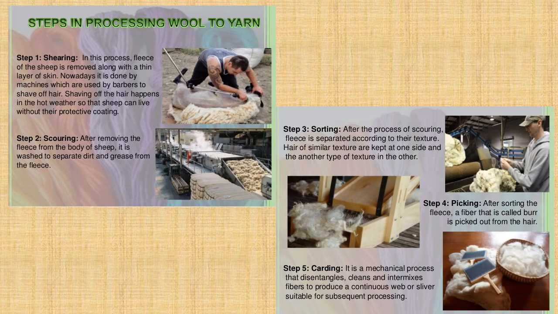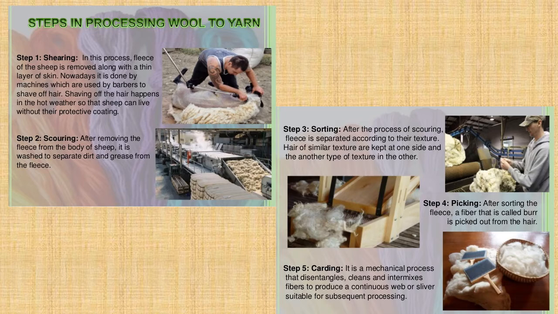Here you can see the processing of wool. So here we will discuss this in steps. First step is shearing. Shearing is the process of removing hair from wool yielding animal, and this shearing is done by a special instrument called clippers. So this is shearing, when they remove the hair of the animal.